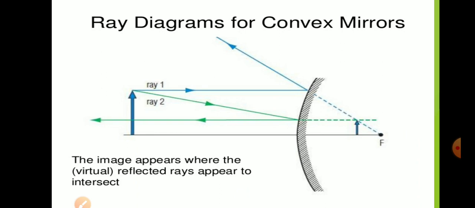Now if the object is placed anywhere between pole and infinity, one parallel ray appears to pass through principal focus and one ray passes through center of curvature. The point where both the rays will intersect, we will get the image. Here you can see a diminished image.